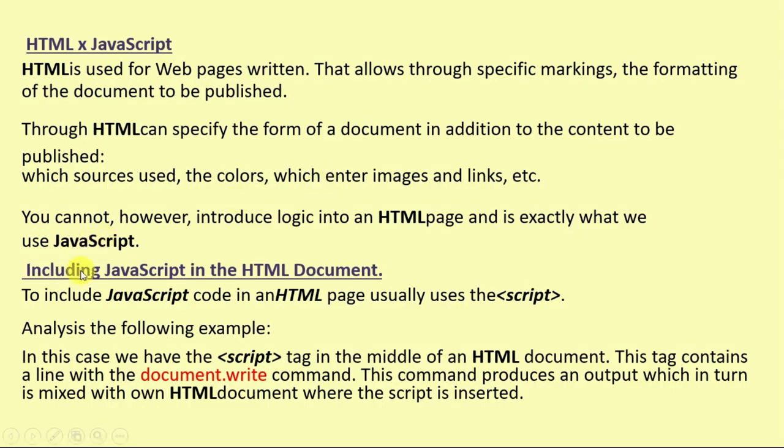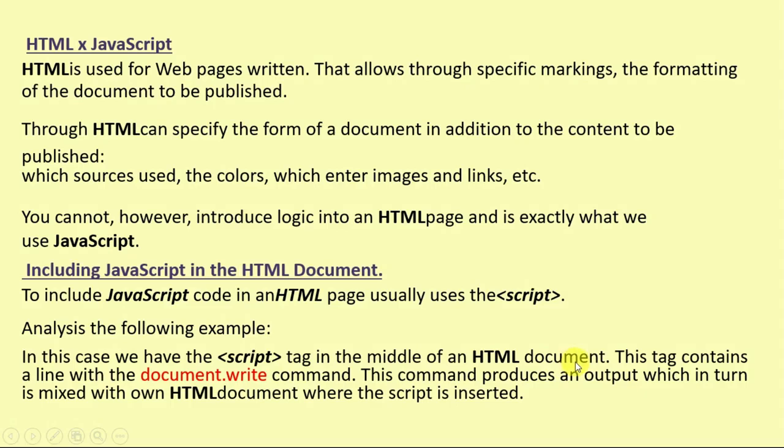So, including JavaScript in the HTML document. How can we include JavaScript in the HTML document? To include JavaScript code in an HTML page, we usually use the script tag. The following example can be analyzed with the help of the sentence. In this case, we have the script tag in the middle of the HTML document.